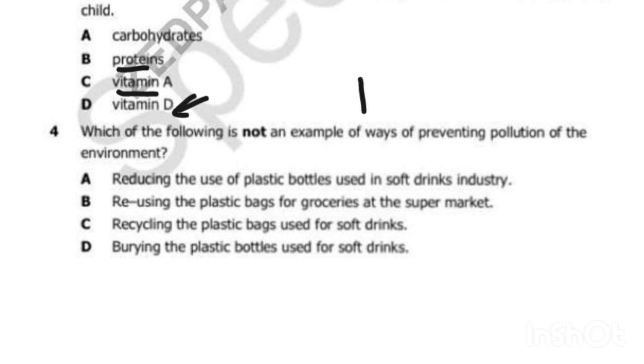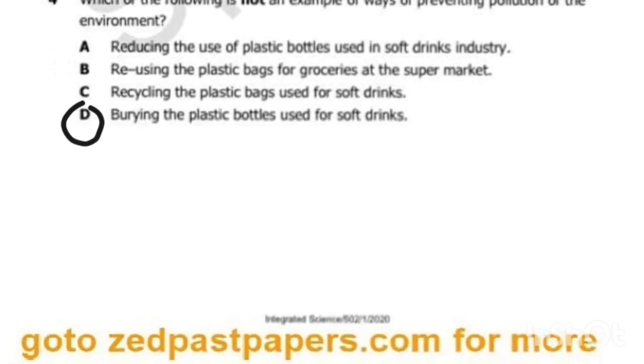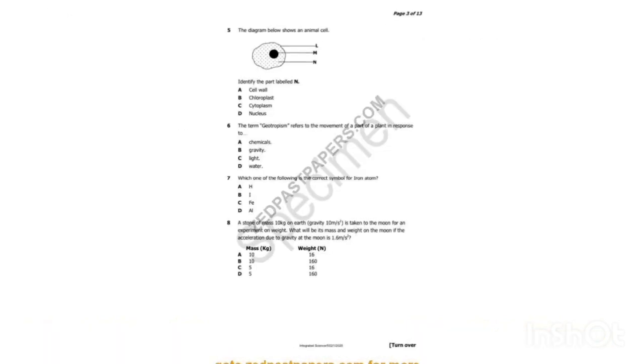Then recycling the plastic bag. So you can see A to C are talking about one and the same thing. But now see what this one is talking about. Burying the plastic bottles used for soft drinks. Burying means you dig a hole, then you dump the plastic bottles or bags. That cannot reduce pollution. It can actually destroy the land, so that can cause land pollution. So actually D is the answer. This is not a way of preventing pollution.